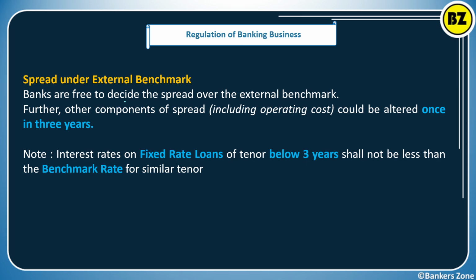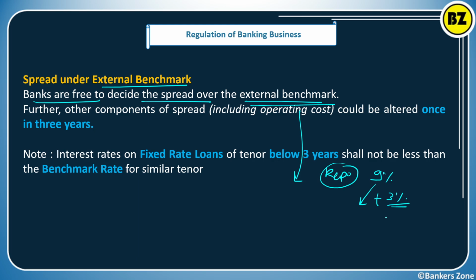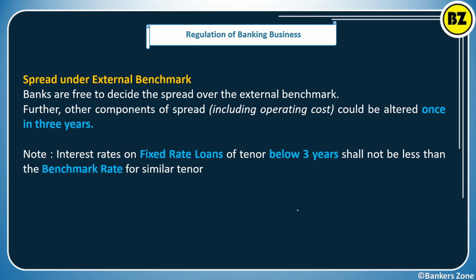Apart from that, how is the spread decided on the external benchmark? The banks are free to decide the spread over the external benchmark. What do you mean by spread? For example, the repo is the benchmark, and suppose the repo is 9%. On that you can add a spread, for example 3%, which is your own cost. So you can lend money at 12%. This is what the 3% spread is. So banks are free to decide their spread.